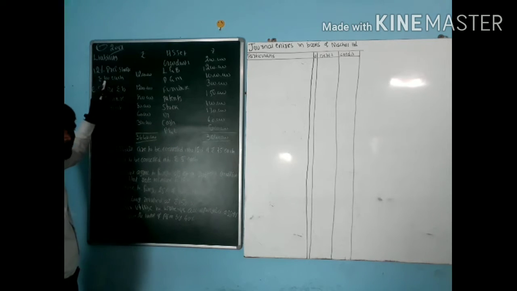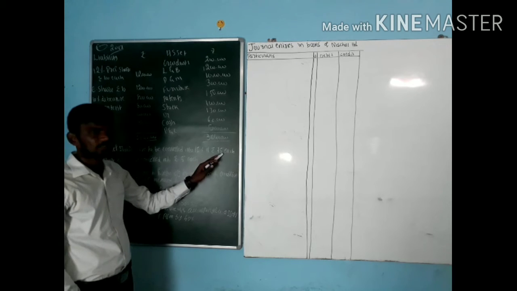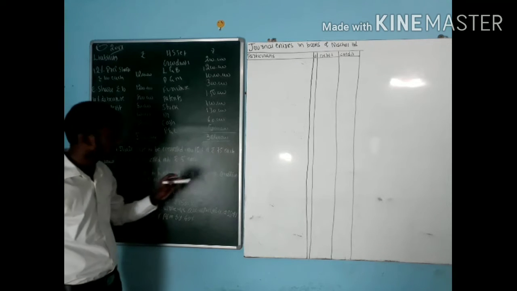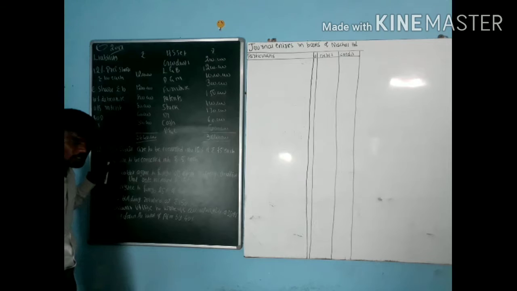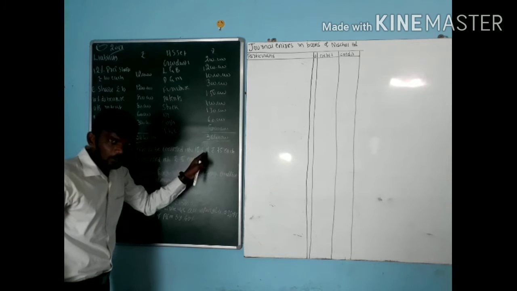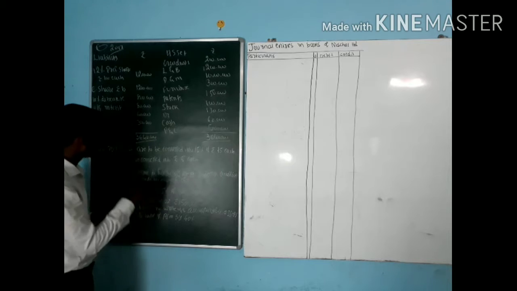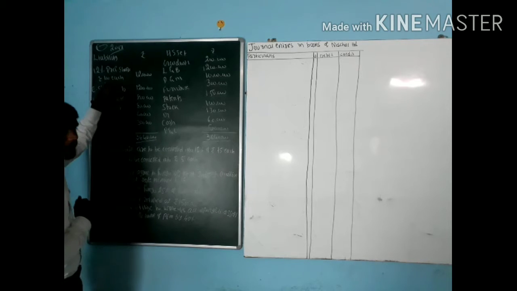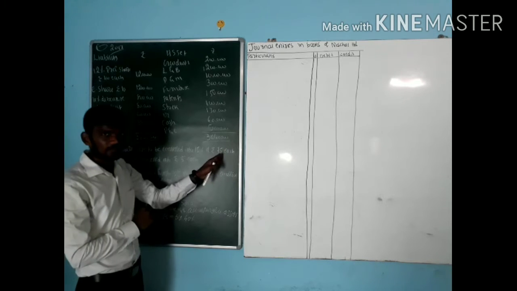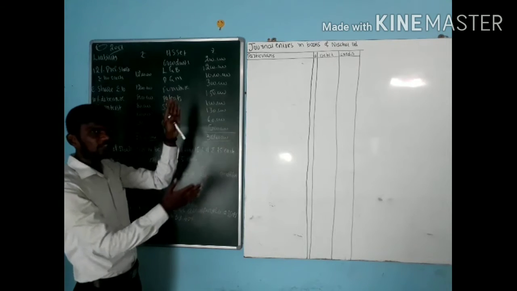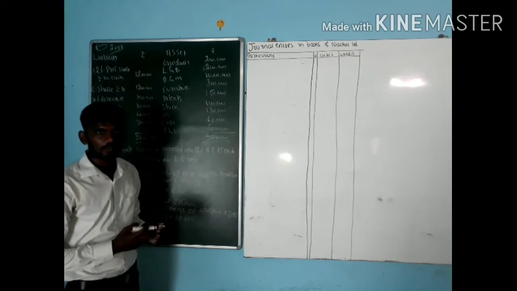Old is 100 each, but now new is 75 each. So what is the entry? Old preference share capital A/c Dr., to new preference share capital A/c, to capital reduction. How much profit? Old is 100 rupees, new is 75, the difference profit is 25.